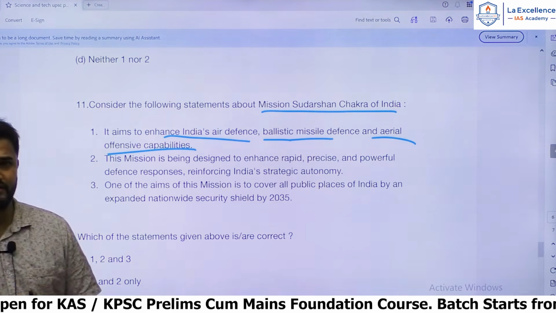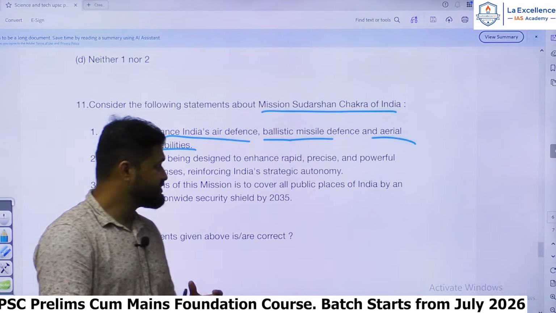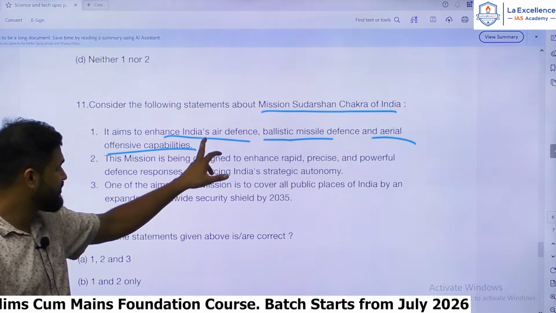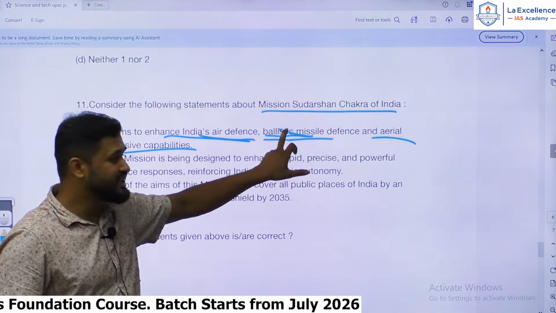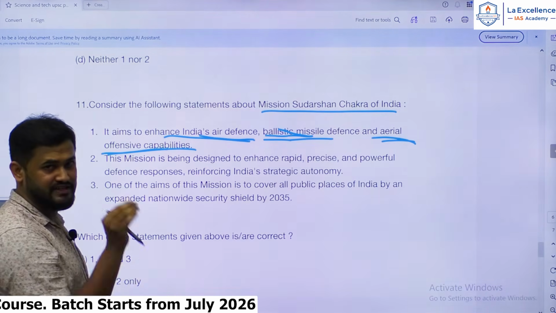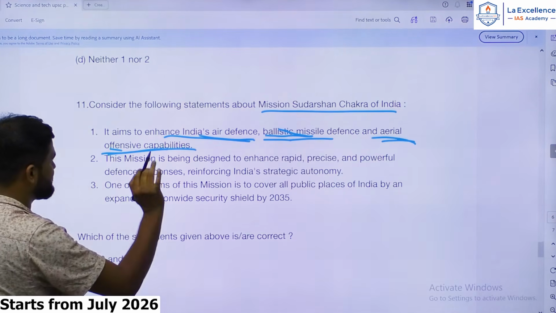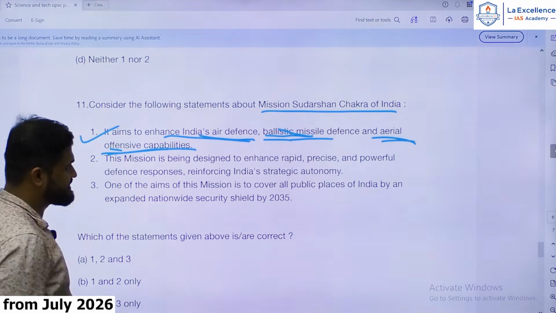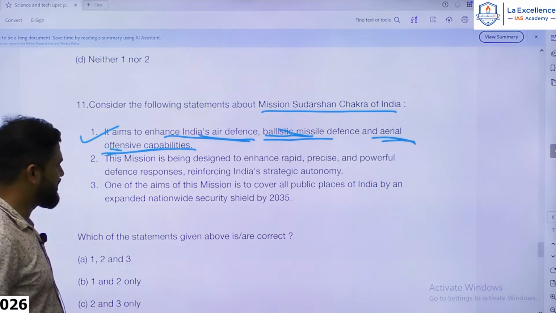With this multi-layered defense strategy, okay, so this multi-layered defense strategy includes air defense as well as defense against ballistic missiles. It also includes aerial offensive capabilities, targeting enemy installations in enemy countries. So the statement is correct. It aims to enhance India's air defense, ballistic missile defense and aerial offensive capabilities.